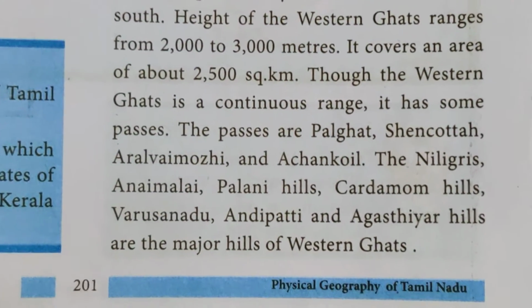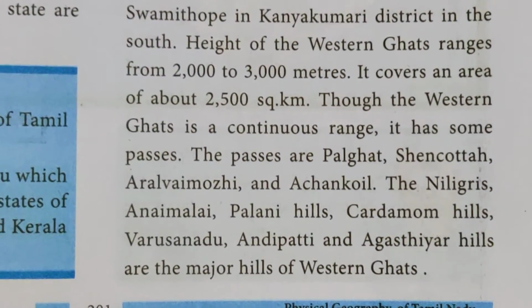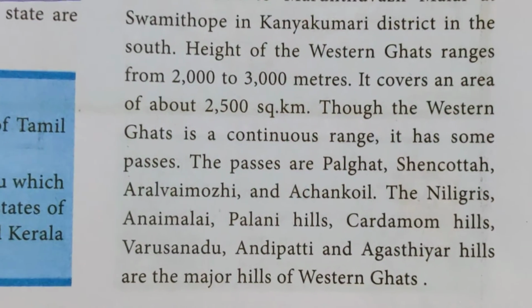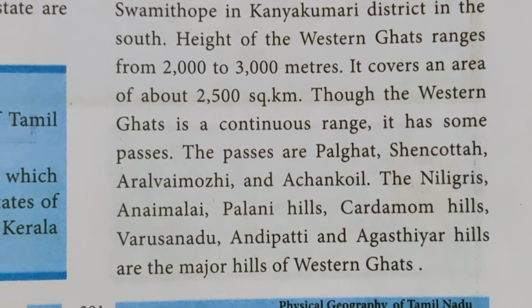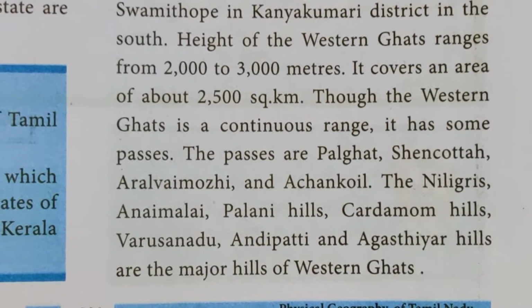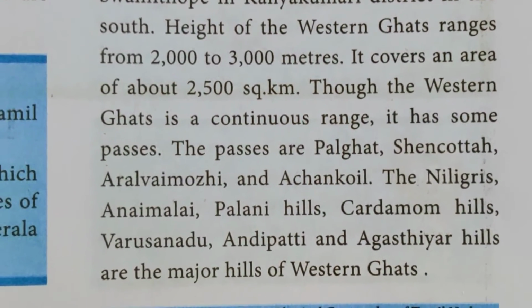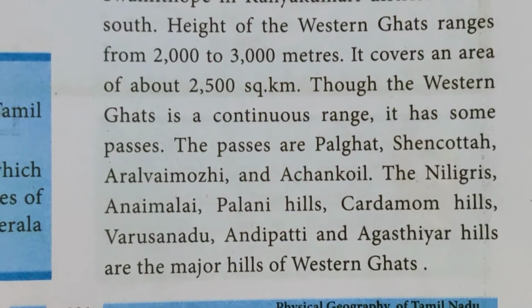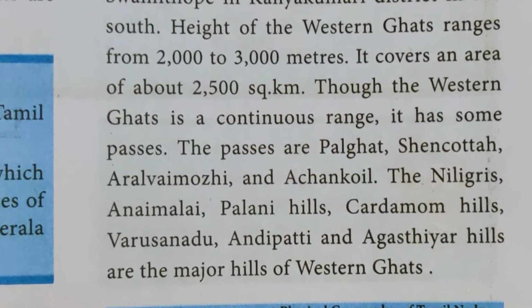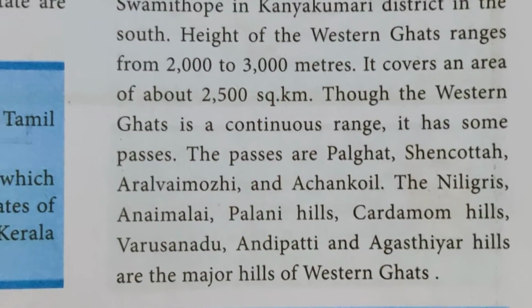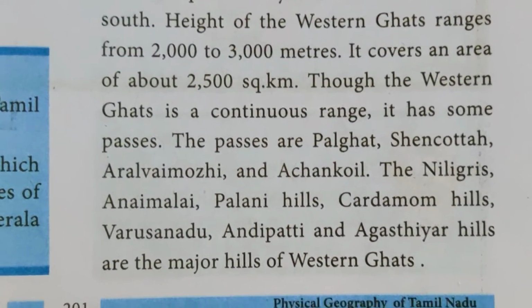What are the passes? The gaps from one state to another. The passes are Palghat, Shenkottai, Aralvaimozhi and Achankoil. The Nilgiris, Anaimalai, Palani Hills, Cardamom Hills, Varushanadu, Andipatti and Agasthyar Hills are the major hills of the Western Ghats.